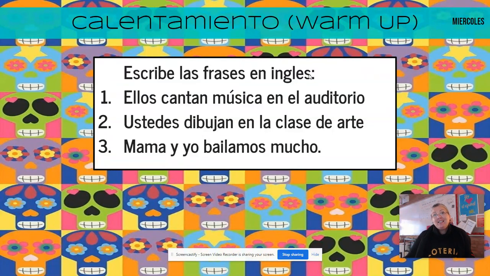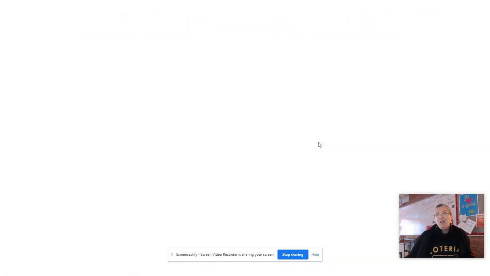Write these phrases in English. Ellos cantan música en el auditorio. You might not know that word, but I think you can figure it out. It's a cognate. Ustedes dibujan en la clase de arte. Mamá y yo bailamos mucho. Figure out what those are.